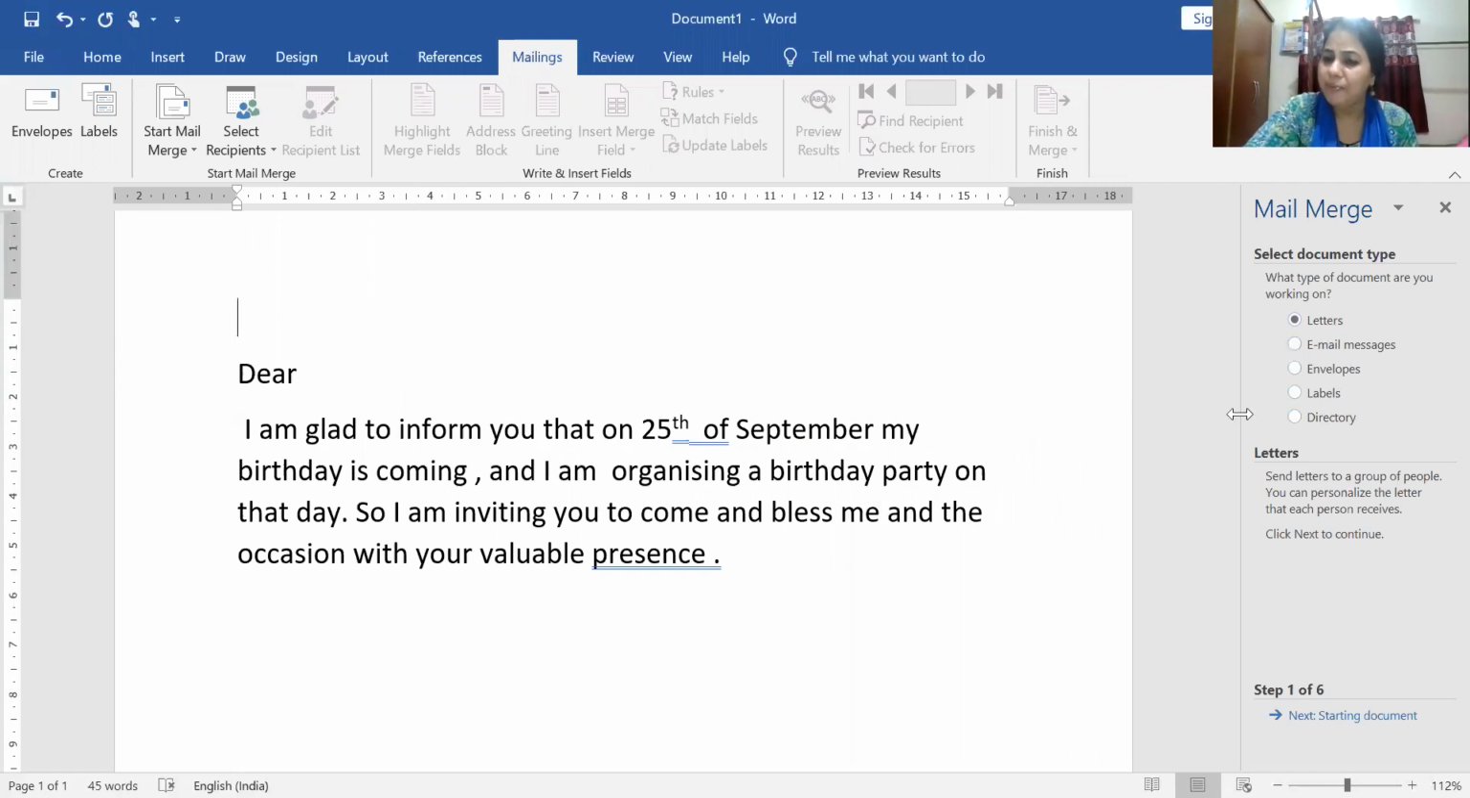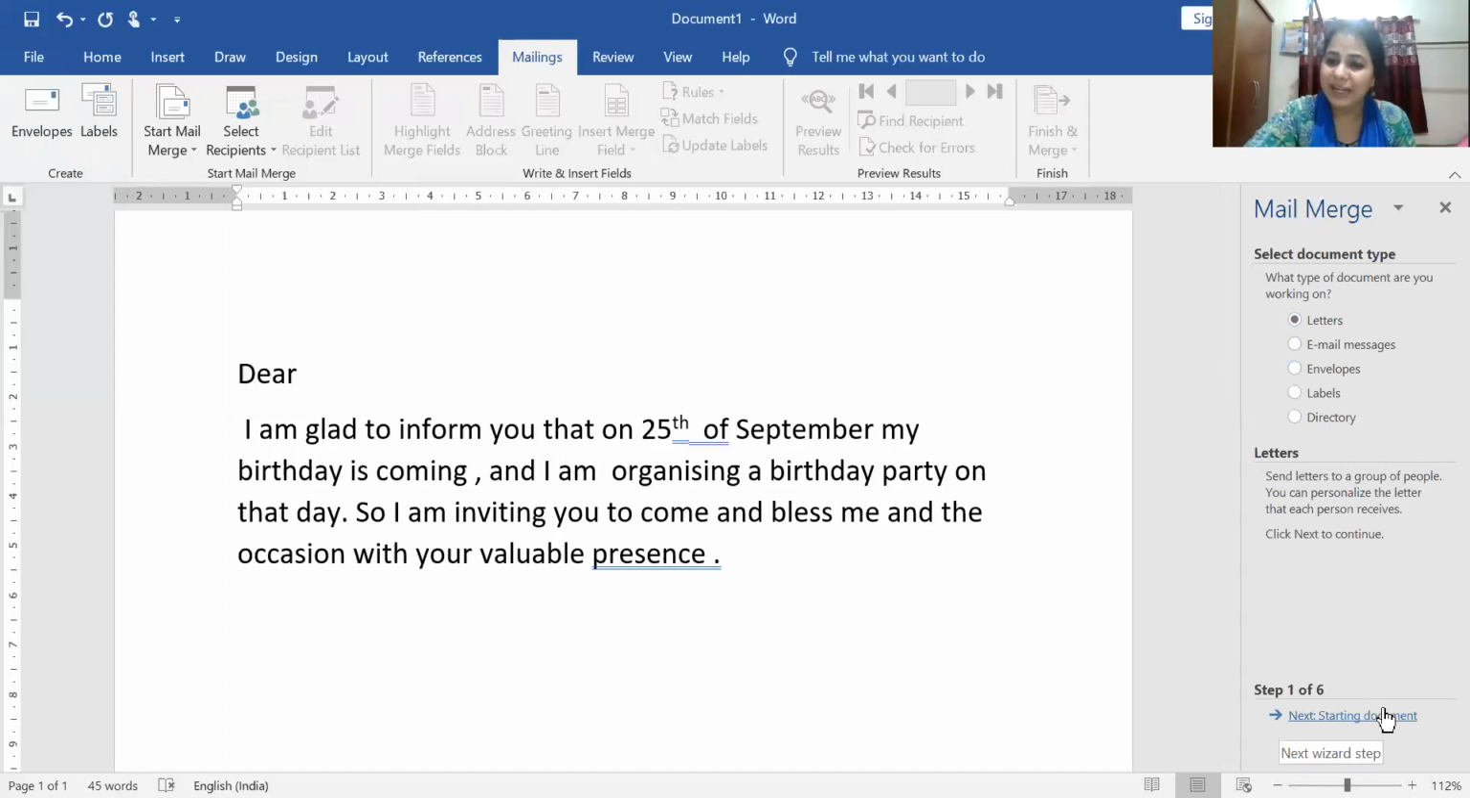Now the step-by-step wizard means what? The step-by-step procedure. We don't have to do anything more, we just have to click through the steps, and the result will be given to us. It is asking what form you want to send the message in, the letter form. There are other methods: email, envelope, labels, directory. All are there, but I am choosing the letter. Now the next step is starting the document.